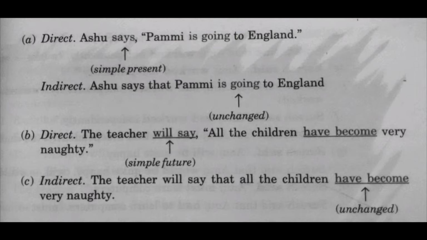Now look at another example. This is a simple future sentence. The teacher will say all the children have become very naughty. And the indirect speech is the teacher will say that all the children have become very naughty. Look here, the will say is the same as there and the have become is unchanged. Both of these are unchanged. So this is what happens in simple present and simple future. Very simple. I'm not taking too many examples and wasting time.